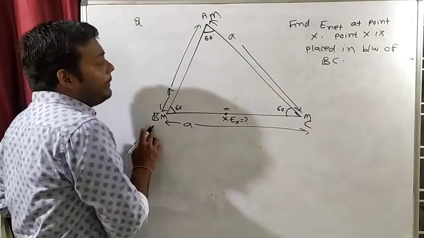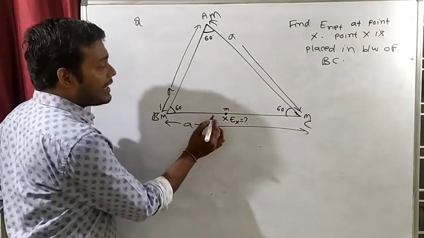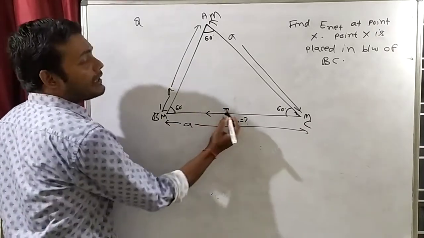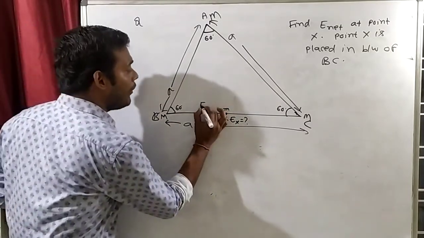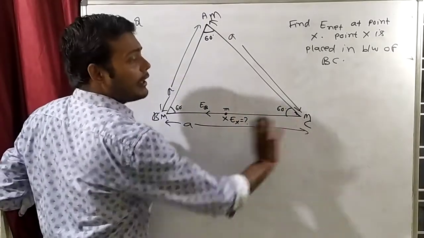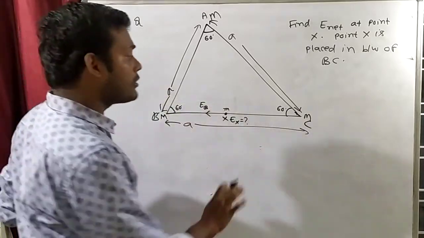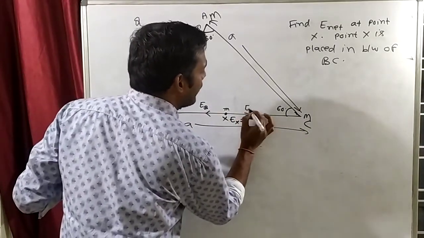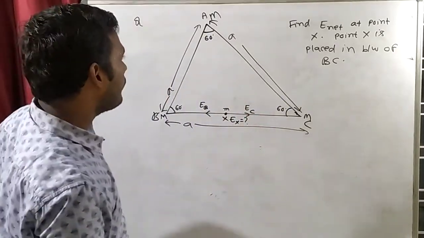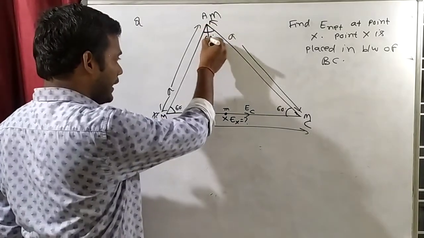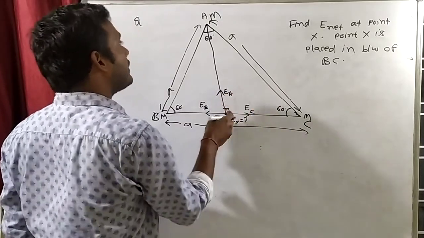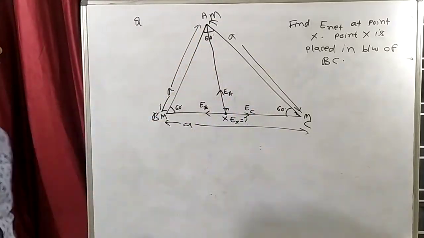So what will be the direction of EB? क्या B इस पे इलेक्ट्रिक फील्ड लगाएगा? Yes, in which direction? So this mass will pull this mass in this direction. So gravitation force direction is this. So gravitation field direction will be also this. So EB will be this. What will be the direction of EC? This mass will pull this mass in this direction. So gravitation force is an attractive force. So gravitation force and gravitation field direction will be same. So this will be EC. And what will be EA? See here. If you join this, EA will be this. Because this will pull in this direction. So gravitation field direction will be this.